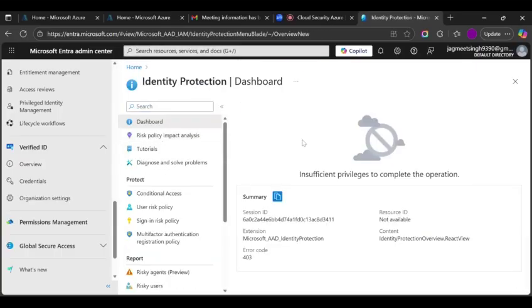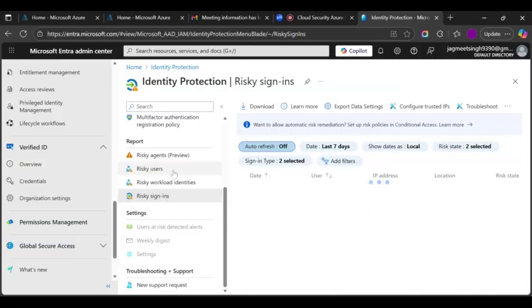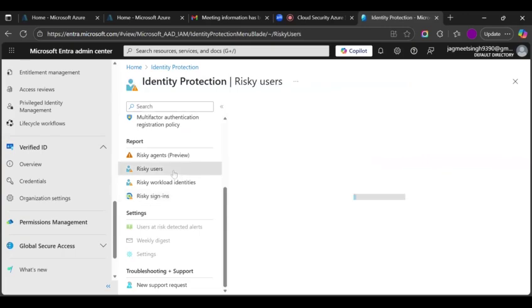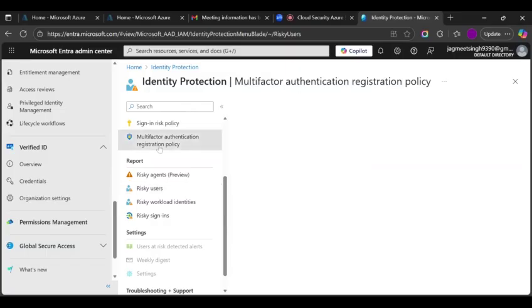Let's say a user is trying to log in from a location which is new to your system, which was never used, then it will be a risky sign-in. Or if the user is trying to put in wrong credentials many times, this identity protection feature will automatically analyze that and remediate on your behalf. It will tell him, you have the credentials, no worries, but you have to go through MFA or answer a security question, and that is done through this portal or feature.